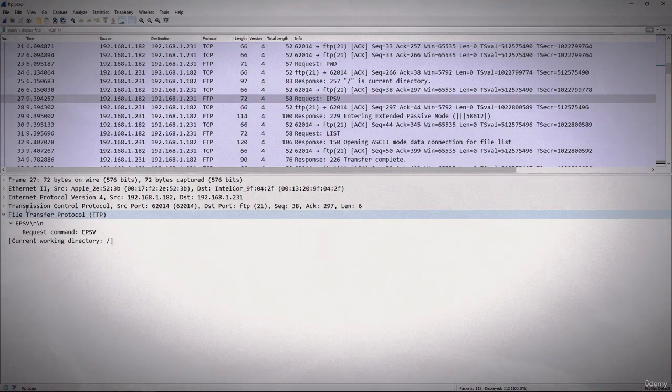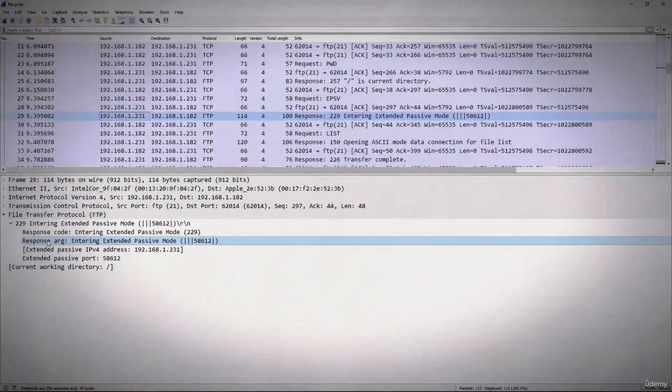Then the next packet is 29, where it accepts that passive request, and we will go into the FTP header where it says entering extended passive mode, and you will also see this IP address and extended passive port number.